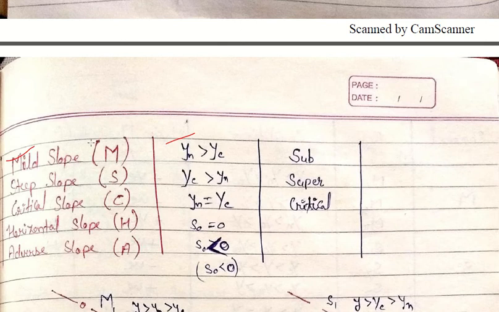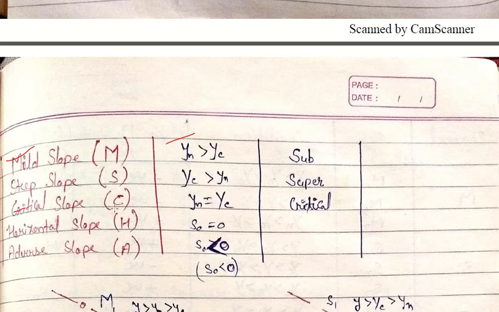That means we say this slope is mild. If yc is greater than yn, that means supercritical flow at normal depth, so we say the slope is a steep slope. And critical flow at normal depth, that means y equals yc, we say critical slope.